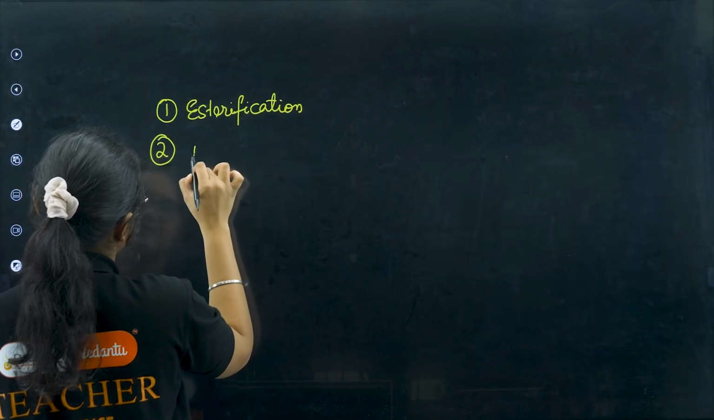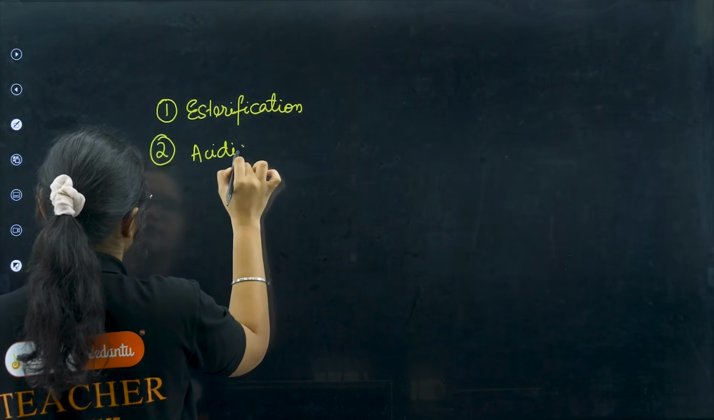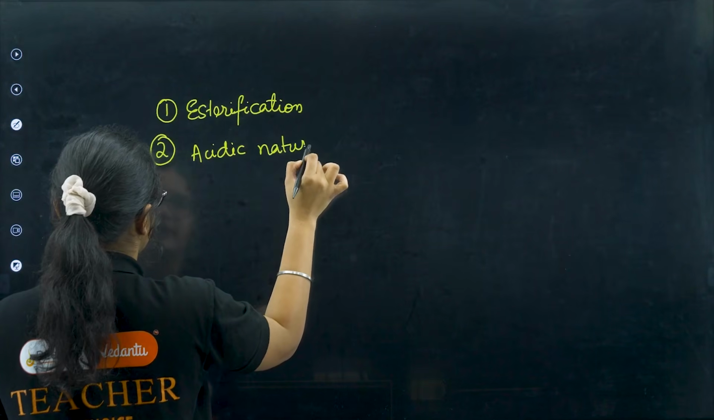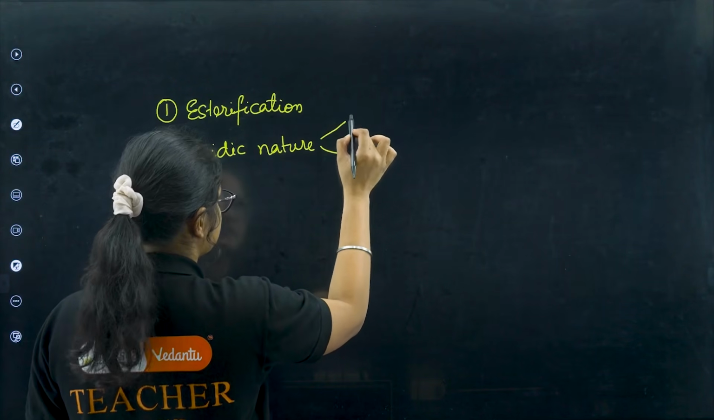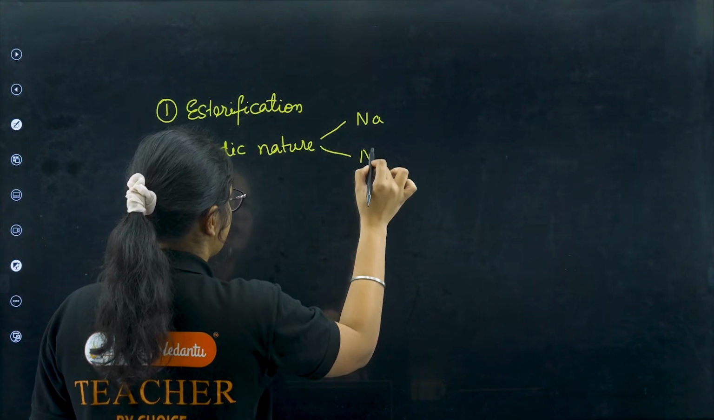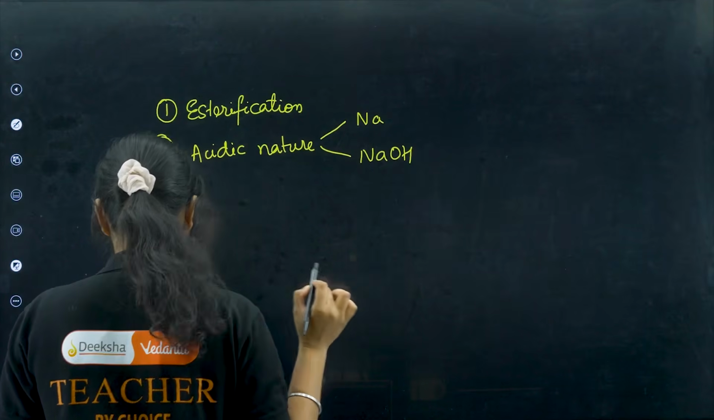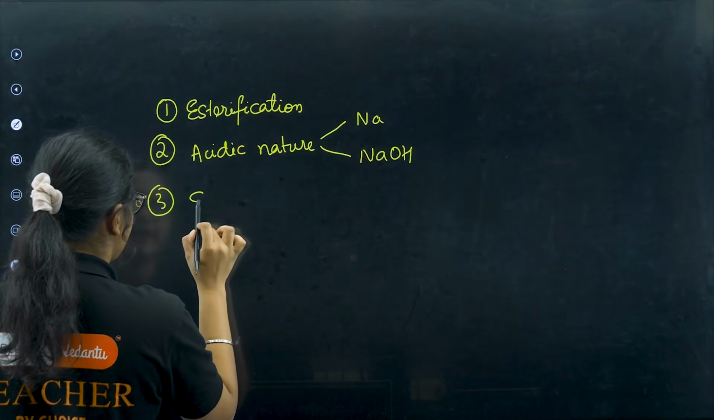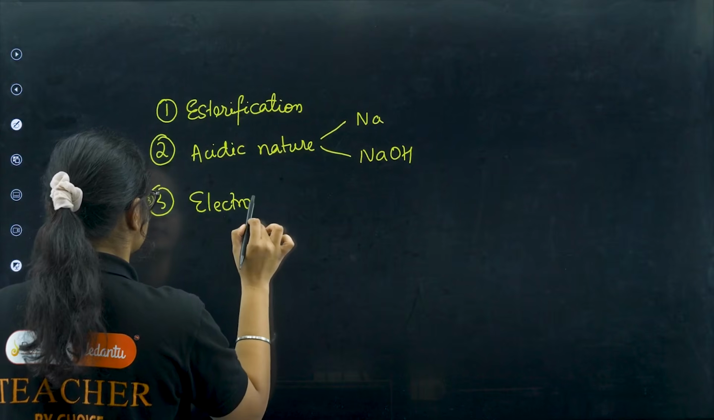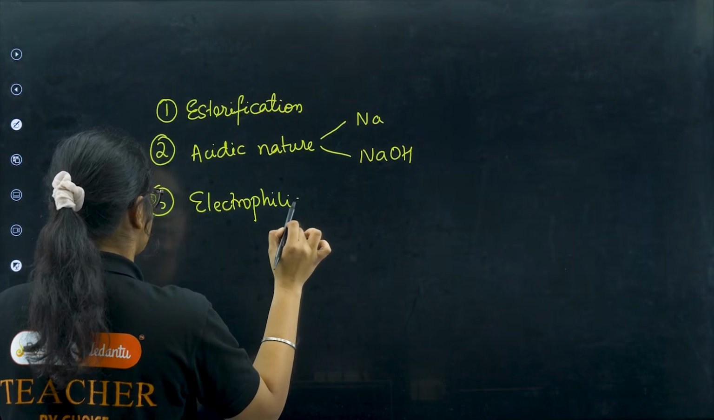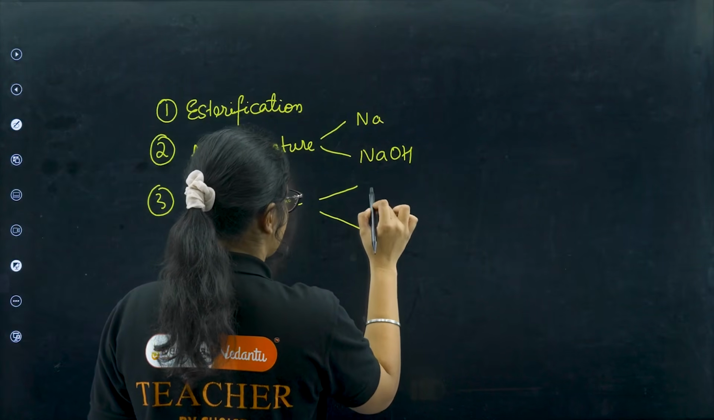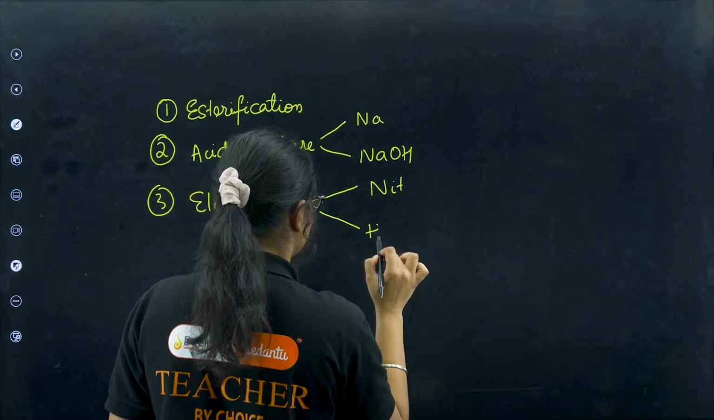Next one was acidic nature. We will talk more about acidic nature later, but which two reactions tell me about the acidic nature? Reaction with Na and reaction with NaOH. Now the third one is your electrophilic substitution reaction. In that I have two things, nitration and halogenation.